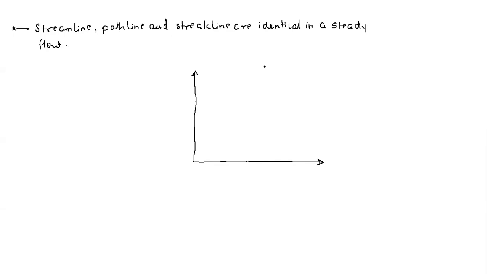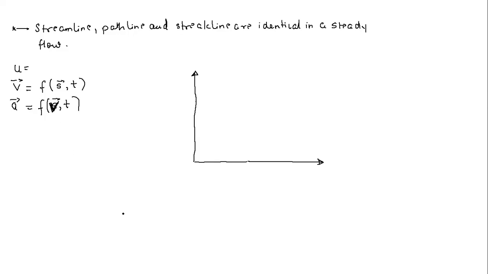So if you remember, in every discussion, I consider the velocity components, let's say v vector or a vector, as a function of s vector comma t. That means as a function of x, y, z and time t. Similarly, a vector also I consider as a function of s vector comma t.